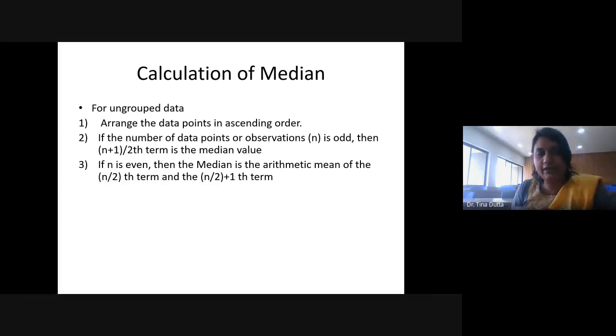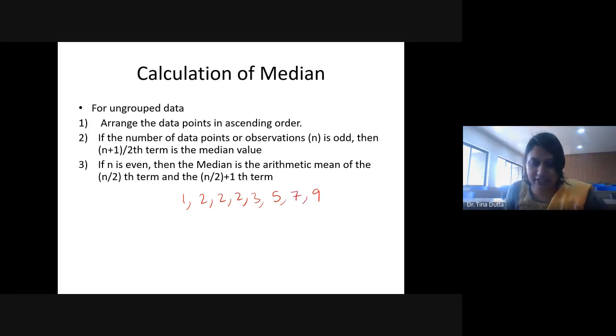In the earlier example we had 7 observations, so you were able to pick the middlemost value very easily, right? When we have an even number of observations, suppose 1, 2, 3, 5, 7, 9, and so on. I have already arranged this in ascending order.